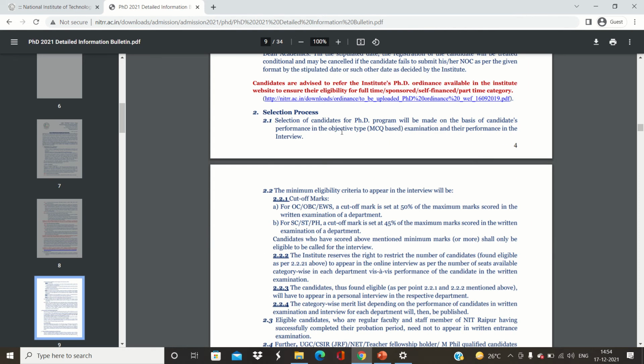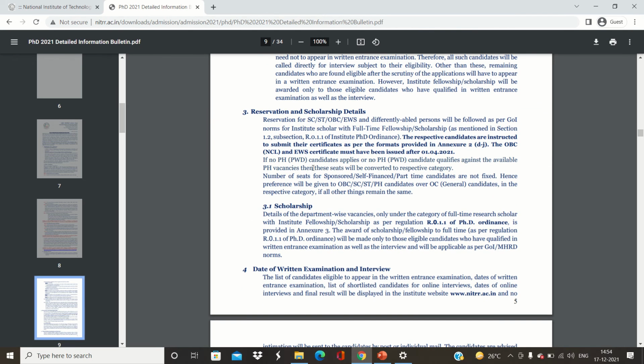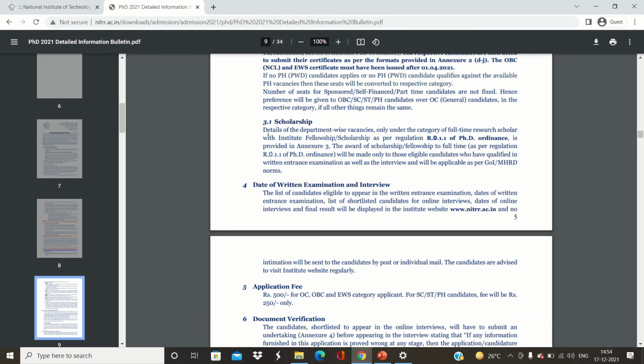What you will get if you are NET qualified, then you don't need to appear in the entrance examination. You will be directly appeared on the interview section. But if you are not qualified, you have to give an entrance exam, and then based on the cutoff, you will go for the interview. Okay, now the reservations are as per the guidelines, and here you will get the scholarship, the details of department wise vacancies under the category of full time.